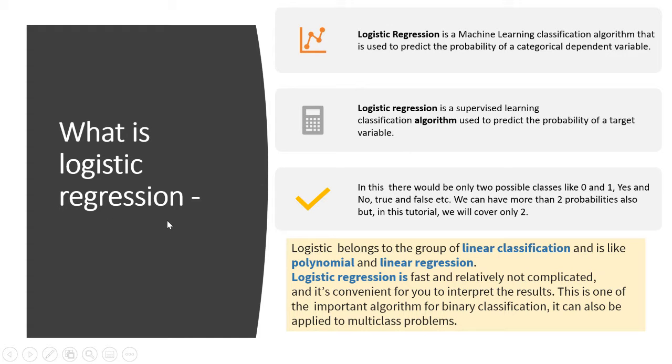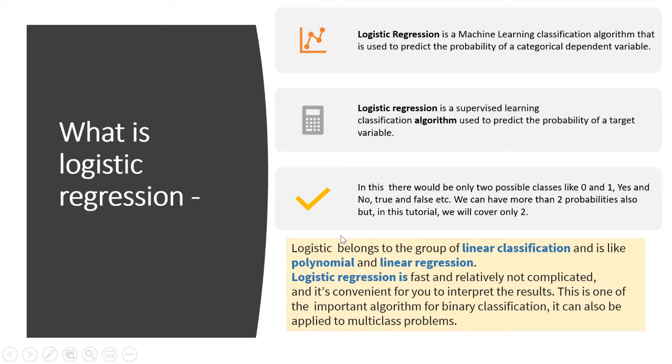So, what is logistic regression? Logistic regression is a machine learning classification algorithm that is used to predict the probability of categorical data or dependent variable. Logistic regression is a supervised machine learning algorithm used to predict the probability of a target variable. In this, there would be only two possible classes like 0 or 1, yes or no, true or false, etc. We can have more than two classes also, but in this tutorial we will cover only two.